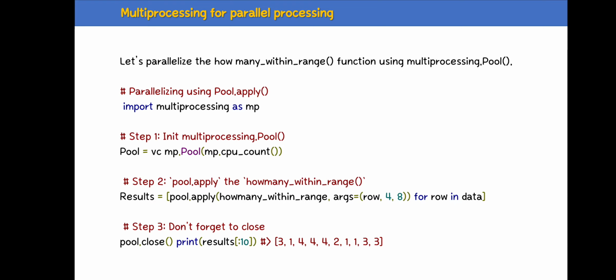Step 2 is pool apply the how many within range. Result equals pool dot apply how many within range, args of row, 4 comma 8, for row in data. Step 3, don't forget to close. When you open the pool you have to close it, so pool dot close, and then we print the result.